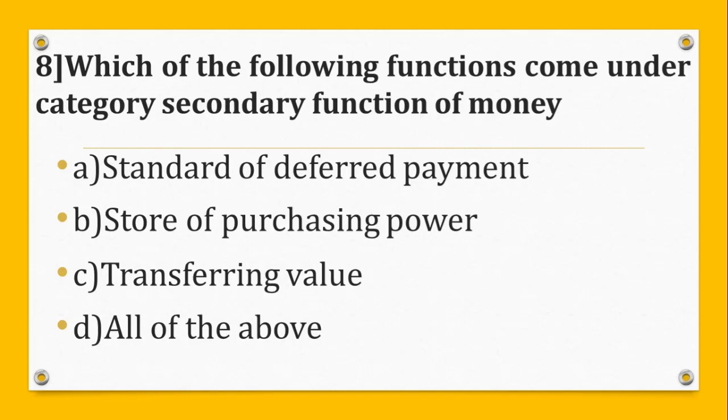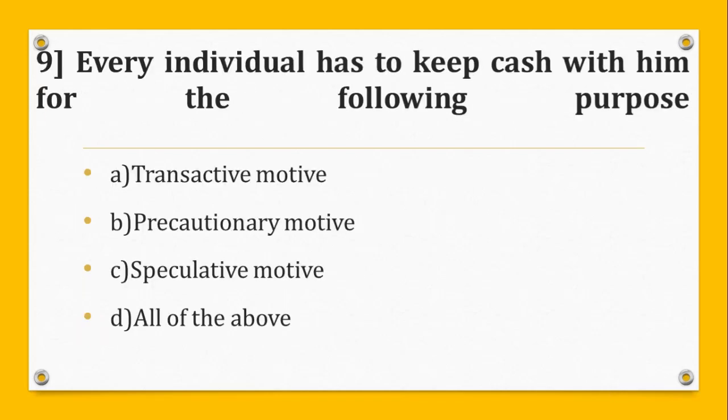Question number 8. Which of the following functions come under category secondary function of money? Your options are A. Standard of deferred payment, B. Store of purchasing power, C. Transferring value, D. All of the above. And the correct answer is D. All of the above.